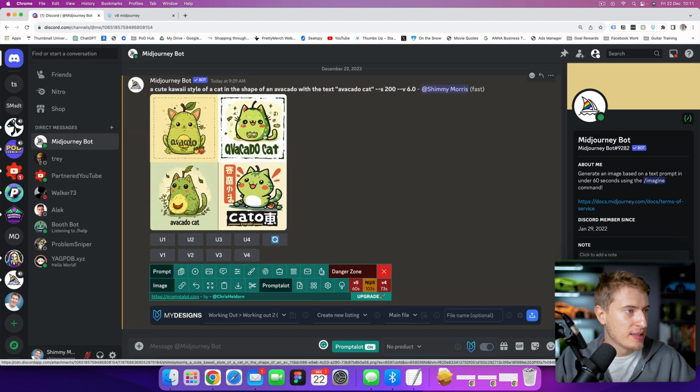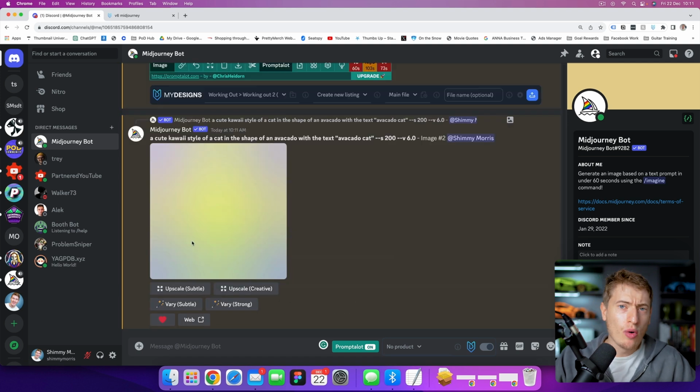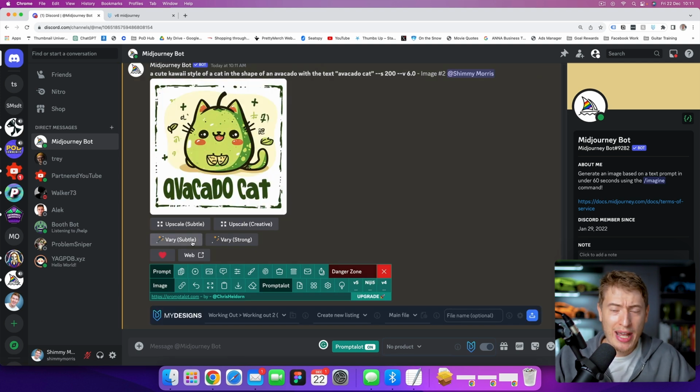My favorite one is this number 2, so we're going to upscale number 2, and vectorizing it basically turns it into an SVG and allows me to edit it however I want. And the colors, if the spelling is wrong and I need to change a word up, so this is what I do. You can see I've got these 2 plugins. I've got Prompt a Lot, which is brilliant, and I've got My Designs.